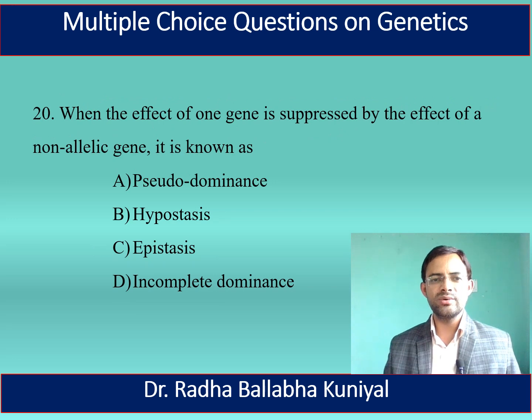The next question is, when the effect of one gene is suppressed by the effect of a non-allelic gene, it is known as A. Pseudodominance, B. Hypostasis, C. Epistasis, and D. Incomplete dominance. Here, the right answer is epistasis.